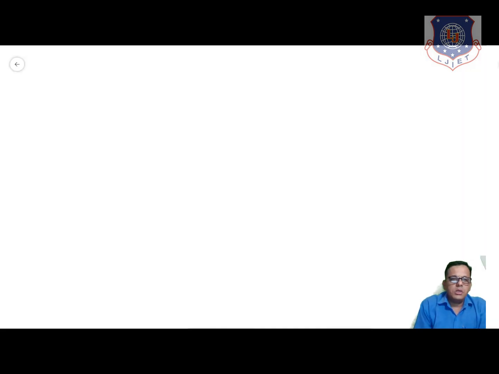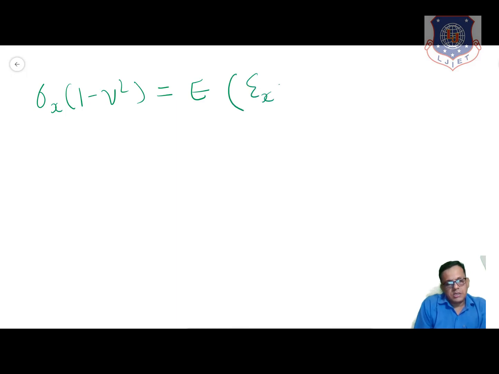So let us go for the slide. New one. So finally we had got here sigma x into 1 minus mu square is equal to E into epsilon x plus mu into epsilon y.